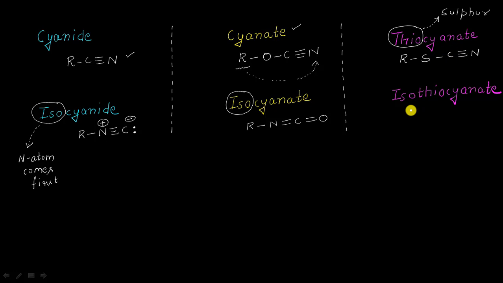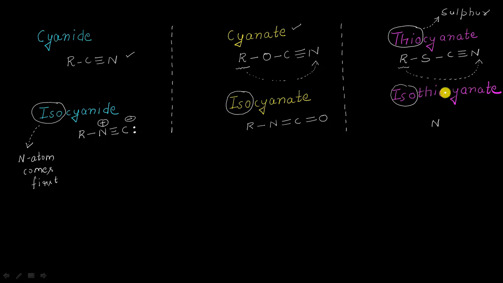And in case of isothiocyanate, once again, because of the iso prefix, the nitrogen will come first, and I can also show the linkage of the R group from this nitrogen atom.